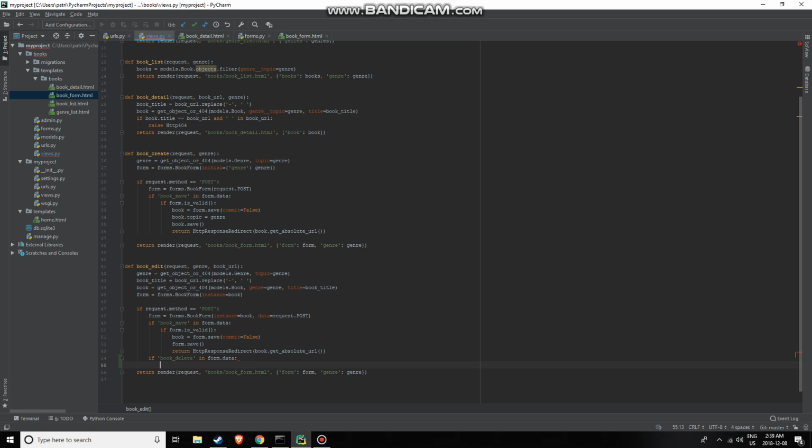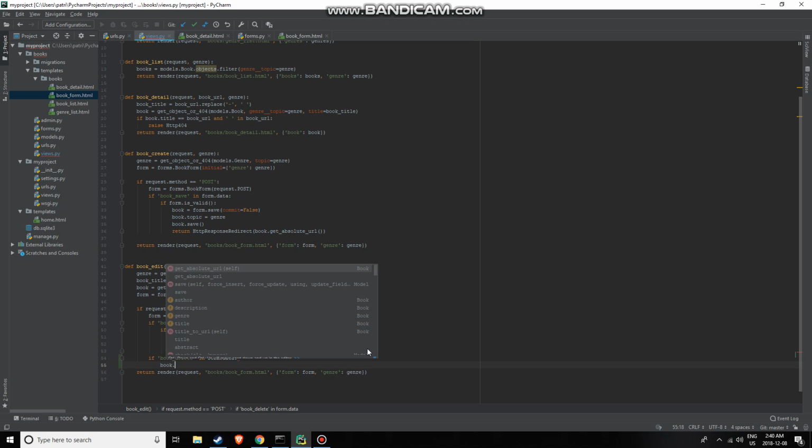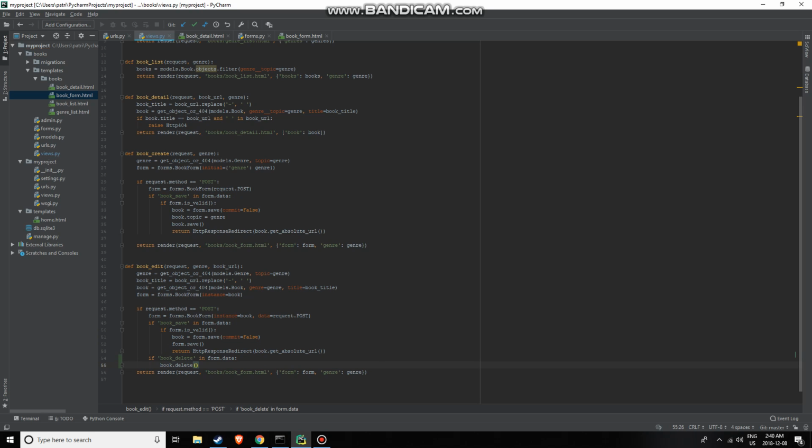Now, once we make sure that book delete is in the data, all we're going to do is take book.delete. It's pretty simple. And then we're just going to redirect back to the book list corresponding to that particular genre. So if we delete a fantasy book, we're going to redirect back to the list of fantasy books. So to do that, we're going to do an HTTP response, and this is going to use the reverse function in Django.